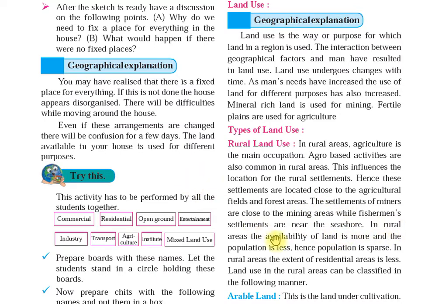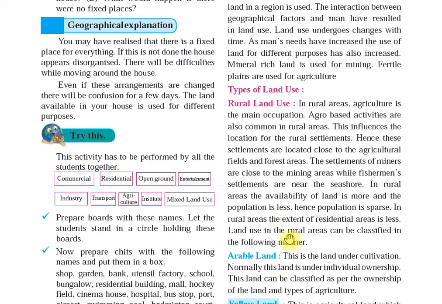In rural areas, the availability of land is more and the population is less. Now see, in rural areas, what happens? Land is more, but the population is less. Hence, population is sparse. So in rural areas, the population is very low. The extent of residential area is less, so fewer people stay in rural areas.